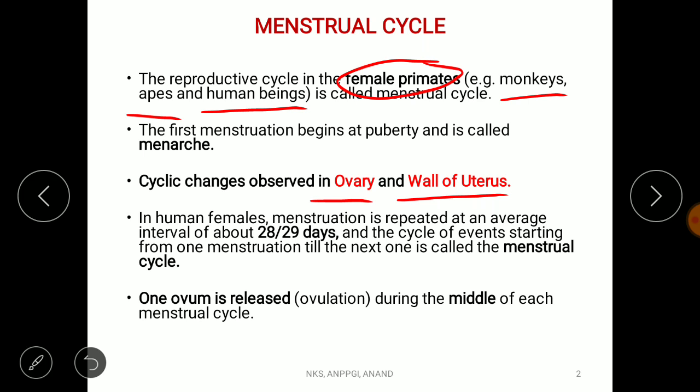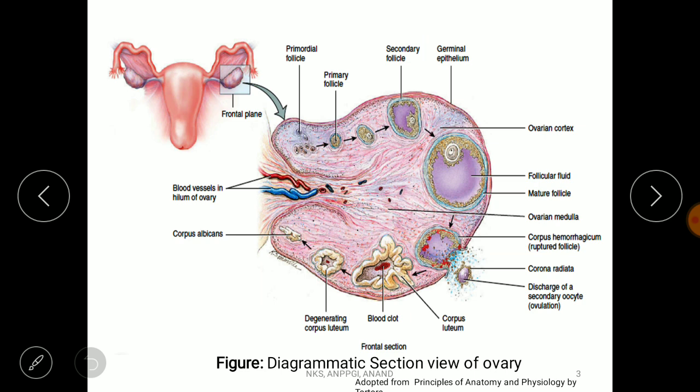Whereas another cycle, which is called estrus cycle, estrus cycle has been observed in the non-primate females like cow, buffalo, tiger, etc. These cyclic changes normally repeat at an average interval of 28 to 29 days, and in the middle of the cycle it releases one ovum by the process of ovulation.